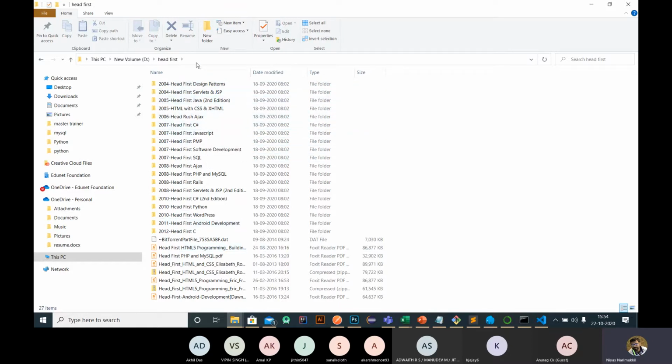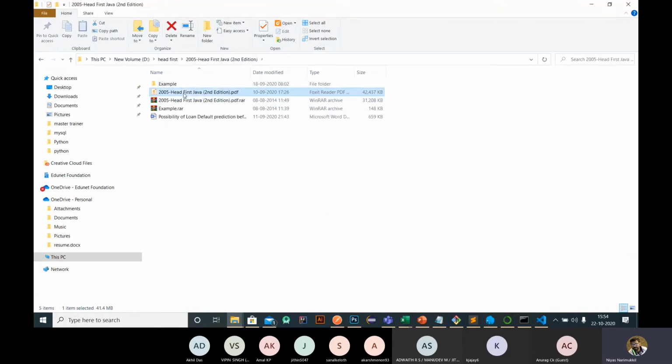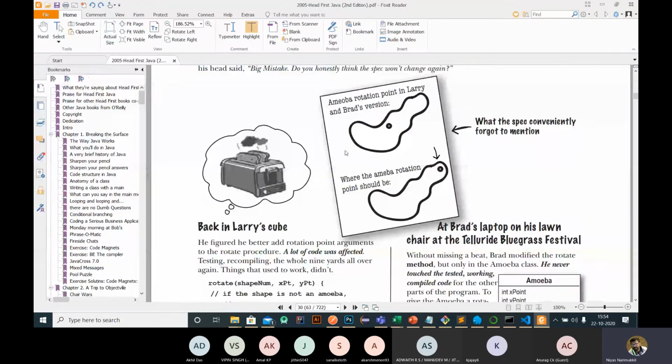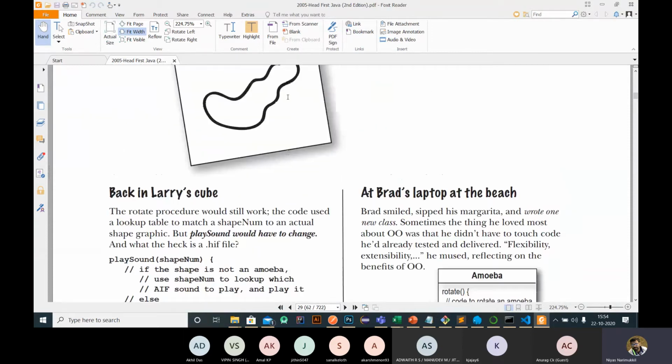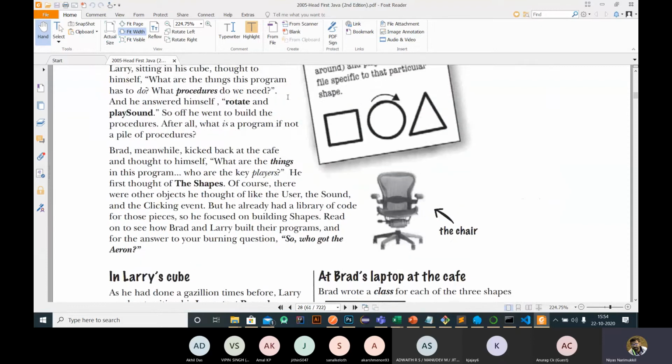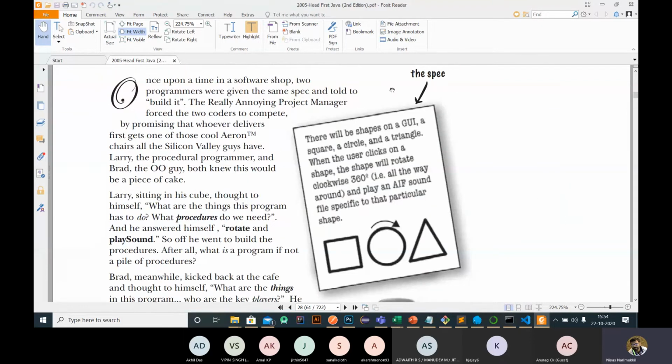You can go for EdFirst because there you can get the PDF of all types of programming languages. In case of Java, this textbook gives one example to showcase the advantage of object-oriented over procedural programming. Consider this example.